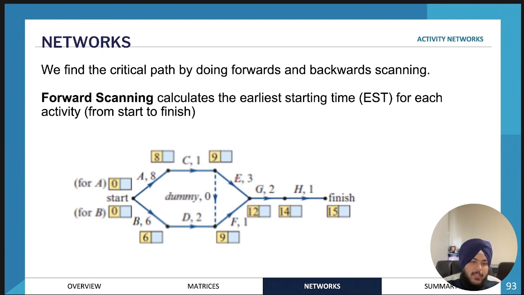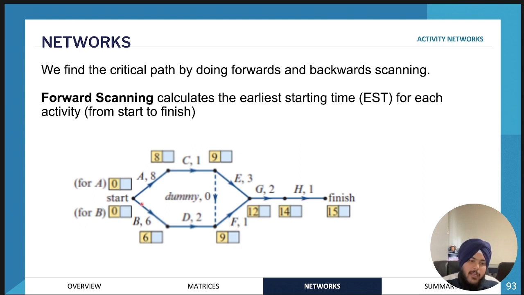Okay, so then we'll move on to this path. For this path, the early starting time for activity B is 0, because it can be started at any time, since we don't have any immediate predecessors. Activity D, however, must be started after 6 hours, because activity B must have been completed before starting activity D.